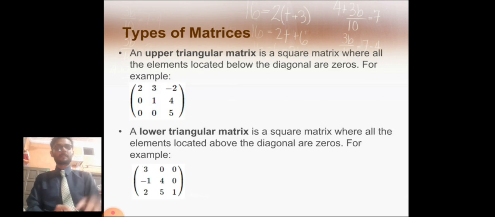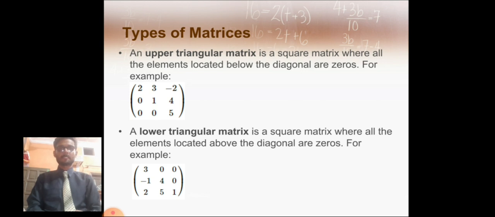These are equal. Then comes another type of matrix, which is an upper triangular matrix. It is a square matrix where all the elements located below the diagonal are 0. For example, as you can see, in the bottom left. A lower triangular matrix is a matrix where all the elements located above the diagonal are 0.